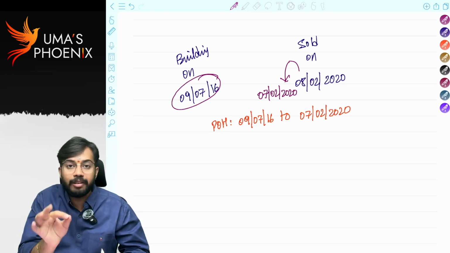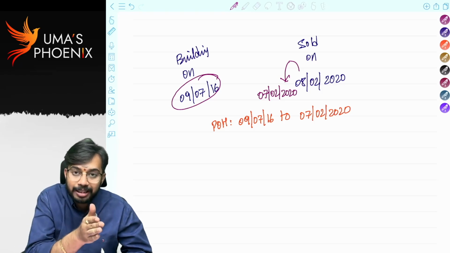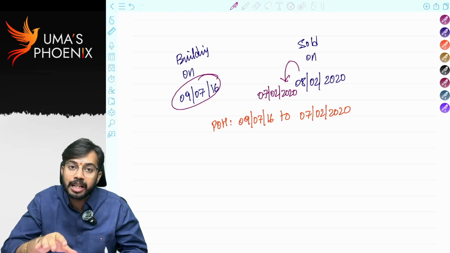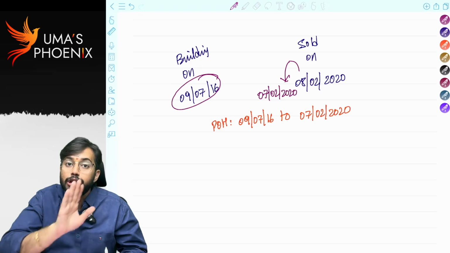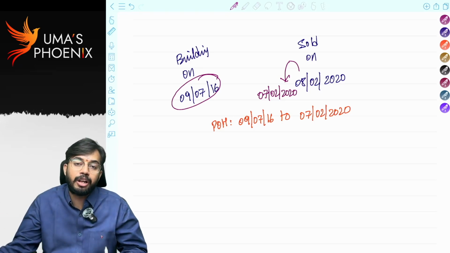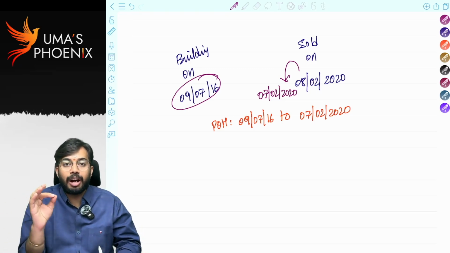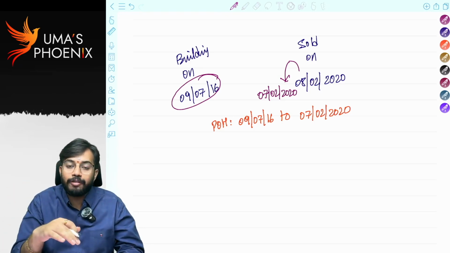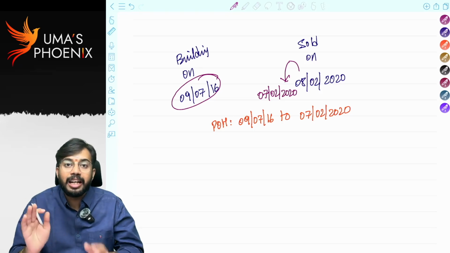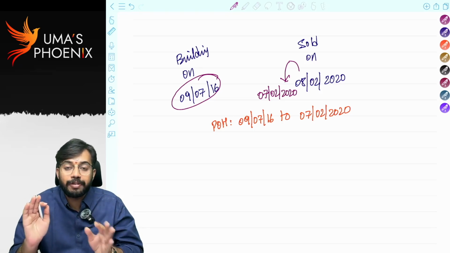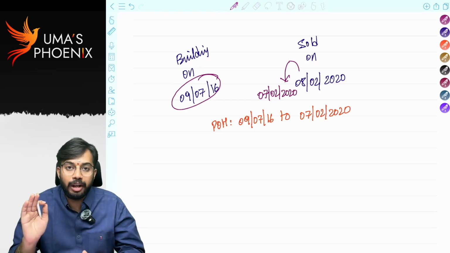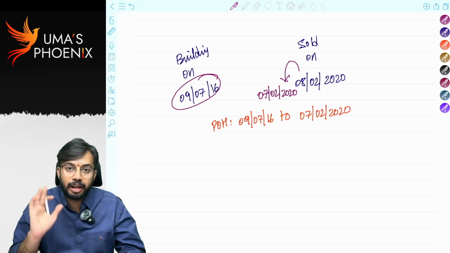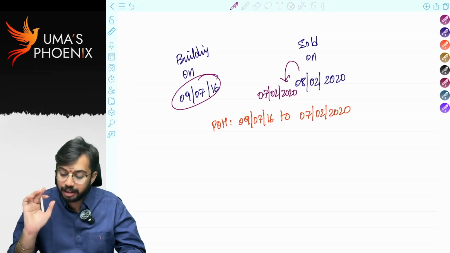That's why period of holding will be calculated from date of purchase up to the date prior to the date of transfer. Date of transfer, 8th February 2020, should not be considered in calculation of period of holding. So, period of holding is always calculated from date of purchase up to the date prior to the date of transfer. Don't calculate it till 8th February. Date of transfer should not be considered in period of holding. Is it clear? Good.